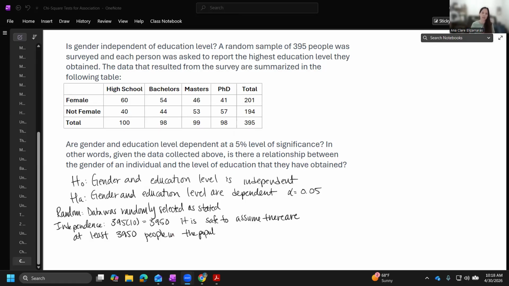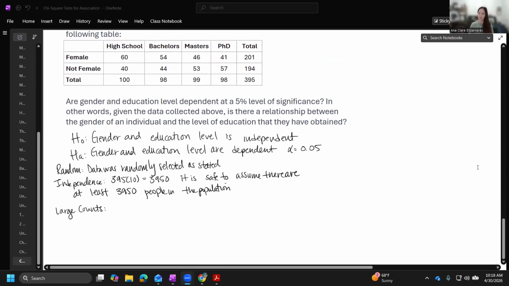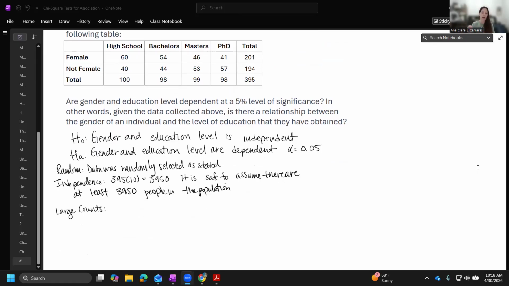Now, what about expected counts? Expected counts mean that the counts need to be at least 5. The way that we calculate them is we take the row total times the column total and then divide that by the overall total for each female category and each not female category. So we have 8 different expected counts that we're going to be calculating.